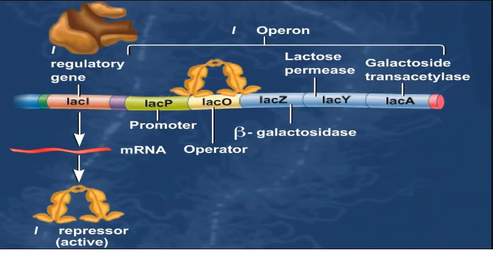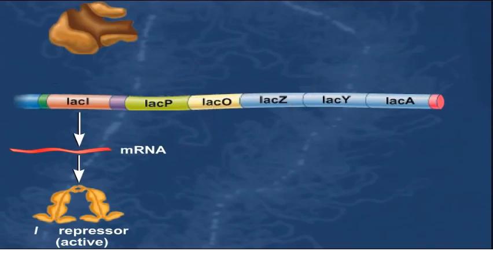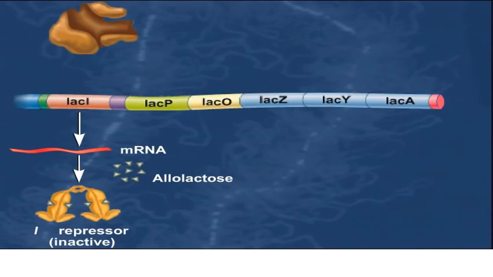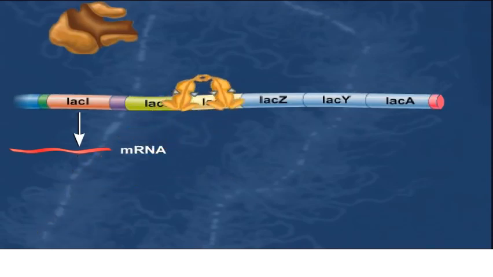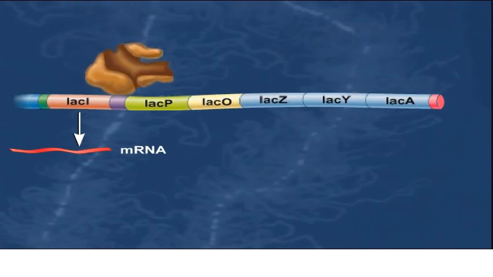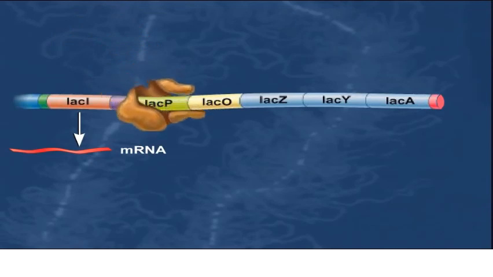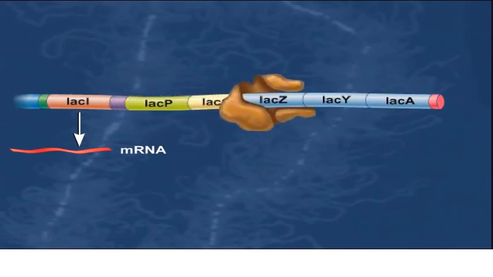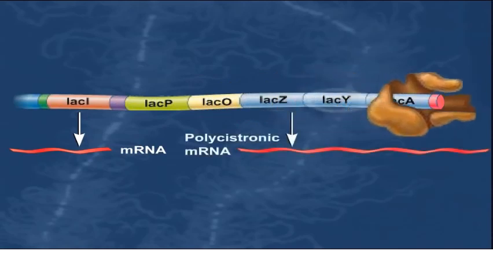When lactose enters the cell, a small amount of it is converted to allolactose via beta-galactosidase. Allolactose binds to the Lac repressor. This causes a conformational change in the Lac repressor protein that prevents it from binding to the Lac operator site. Inactive Lac repressor is unable to bind to the Lac operator site. Without an active Lac repressor bound to the Lac operator site, RNA polymerase is able to bind to the promoter, and a polycistronic messenger RNA is transcribed that includes the Lac Z, Lac Y, and Lac A genes.